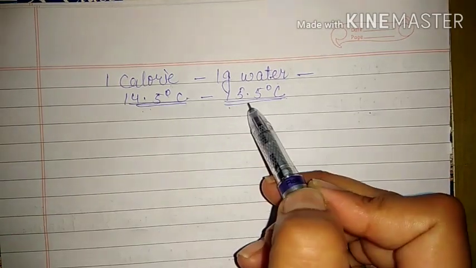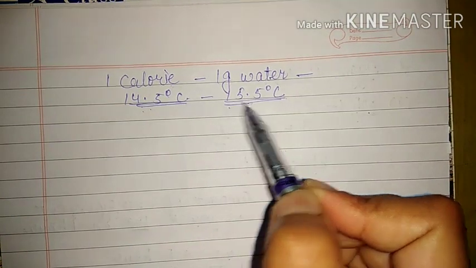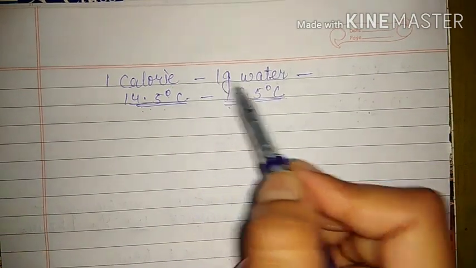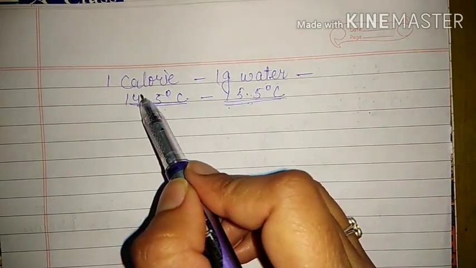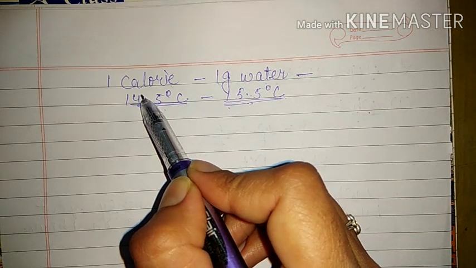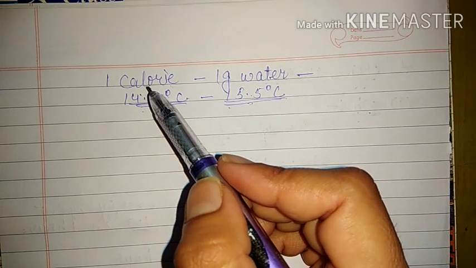If we want to increase temperature from 14.5 to 15.5, that is by 1 degree Celsius for 1 gram of water, then the amount of heat energy required will be 1 calorie. And this will become more clear when we will study about the calorie in calorimetry.